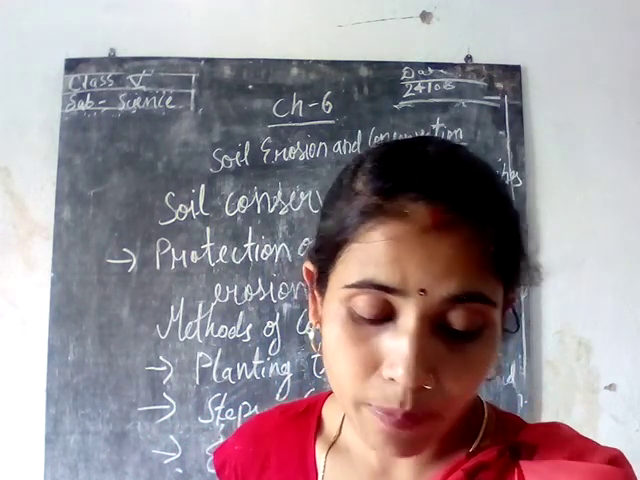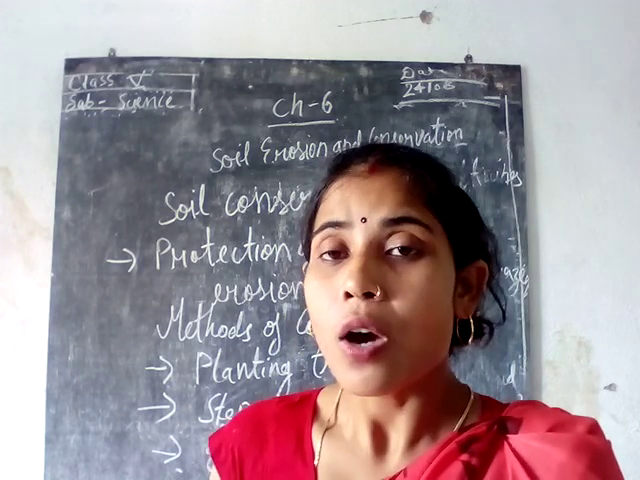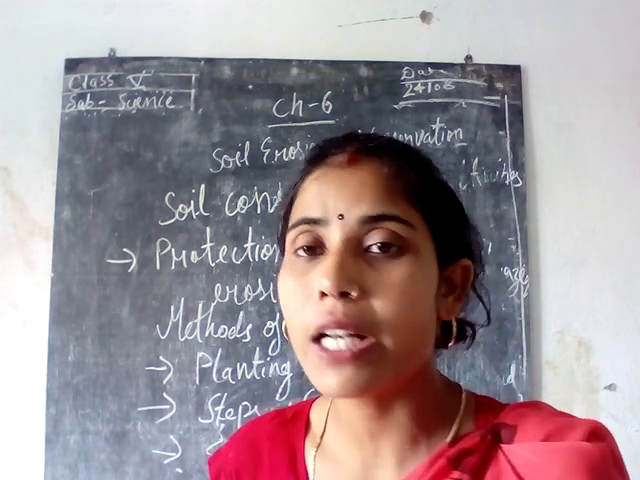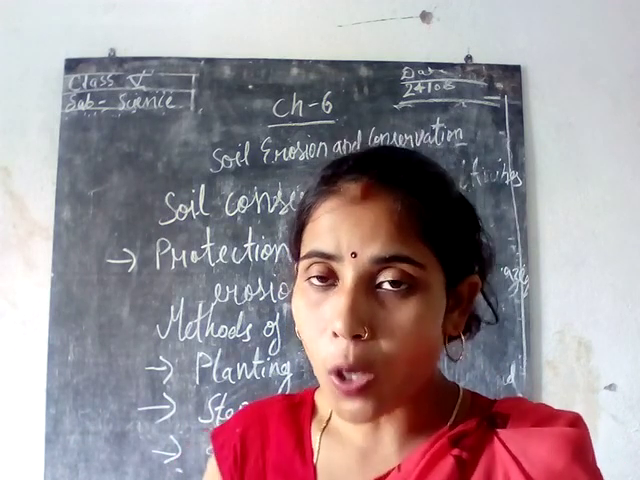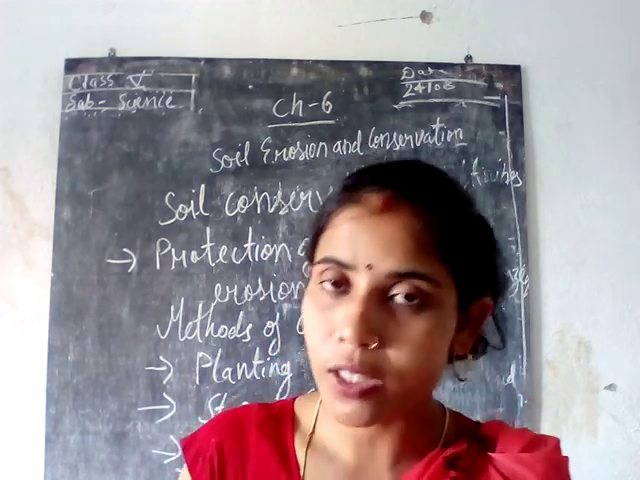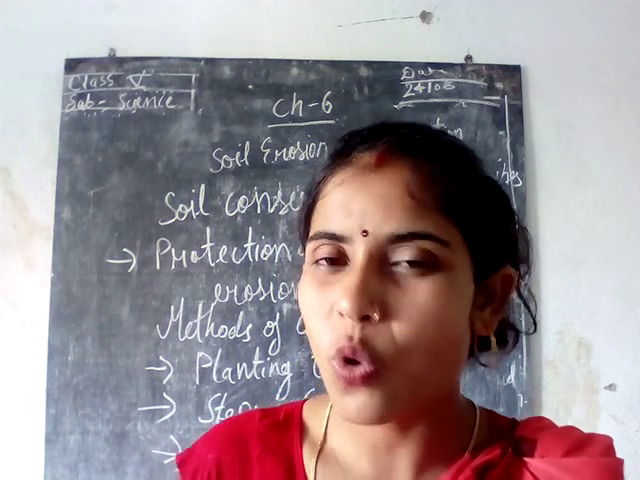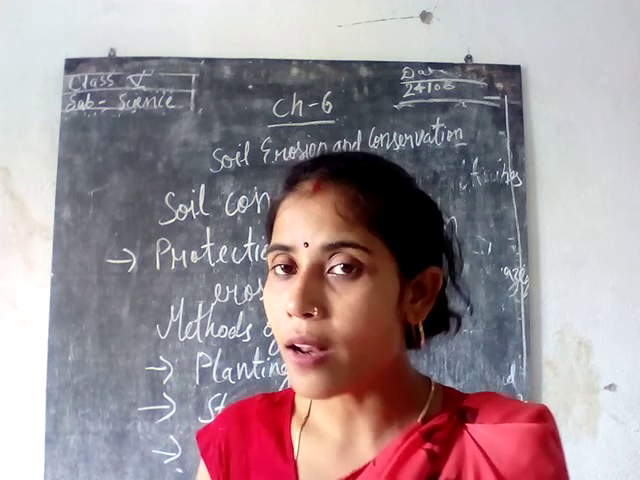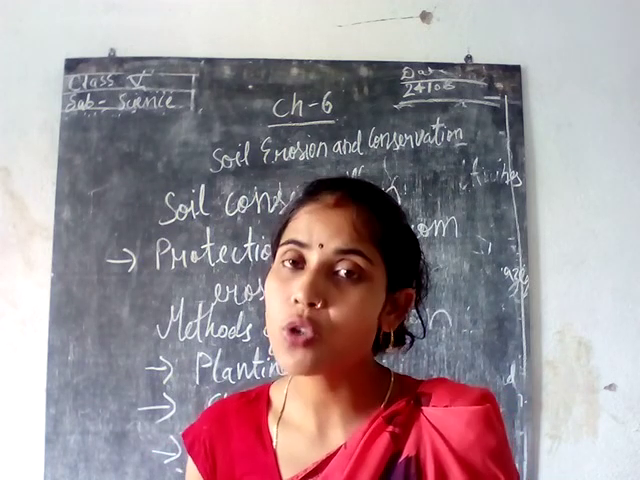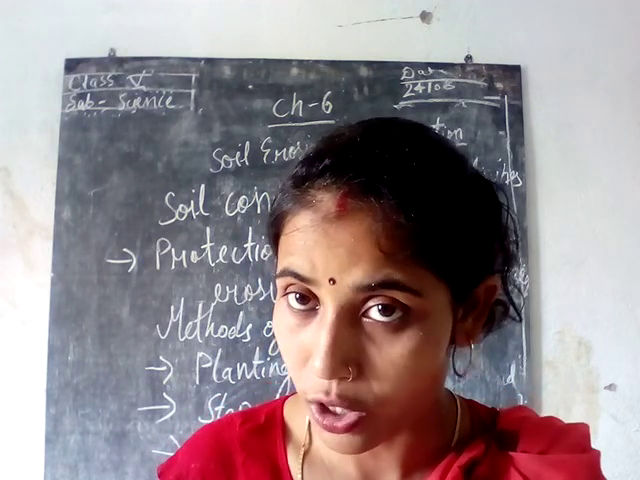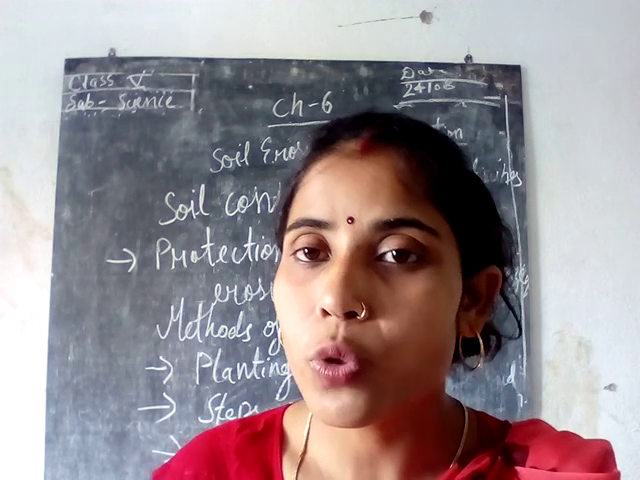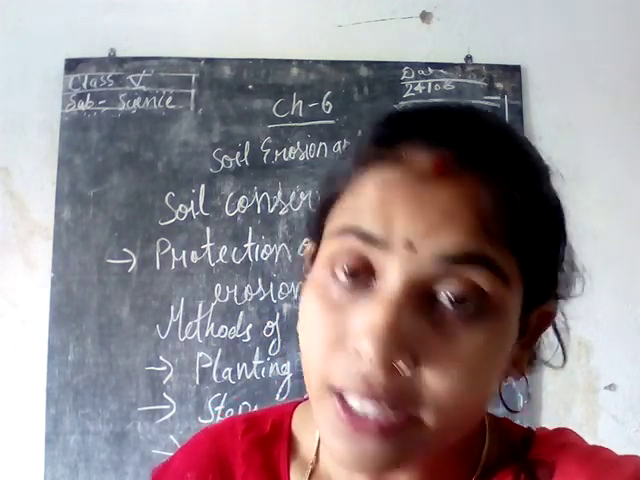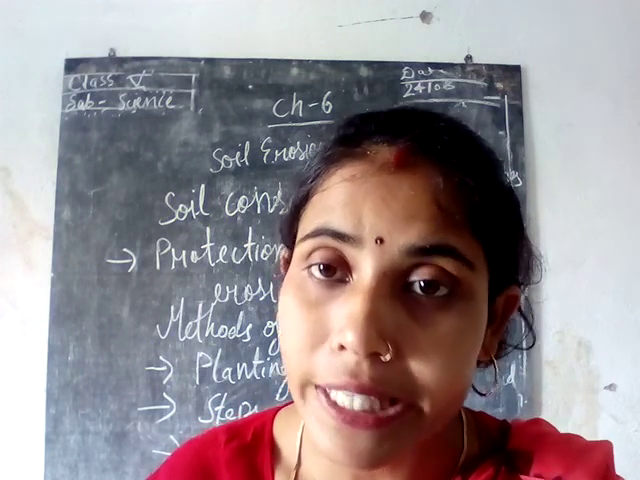Growing trees and plants means, if you grow more trees and plants over the surface layer of the soil, the roots will hold the soil very strongly. So the factors like wind and water will not be able to erode the soil from that area. In this way you can protect the soil from erosion. The roots of the plants are very good in holding the soil, so growing trees and plants helps in soil conservation.